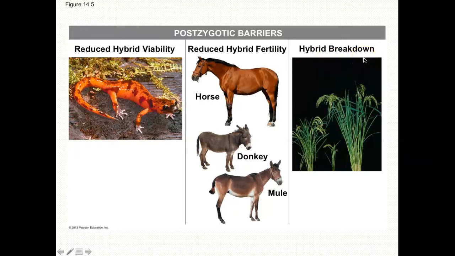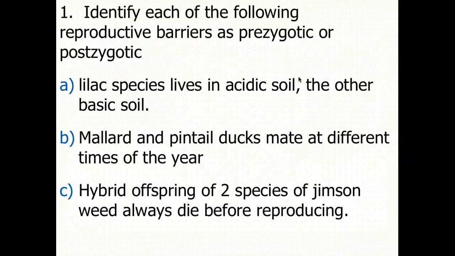And then lastly, we have something called hybrid breakdown. So this is basically when the next generation, so you see this is a parent, the tall plant. This is the hybrid offspring, small. So there's some breakdown in terms of size and health. The offspring are smaller, weaker, and usually do not reproduce, they're sterile. So that is hybrid breakdown. And you see this in plants. You don't see hybrid breakdown in animals. Okay, so those are all the barriers.